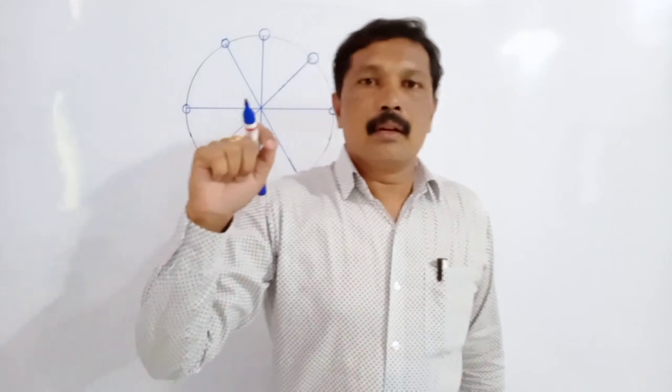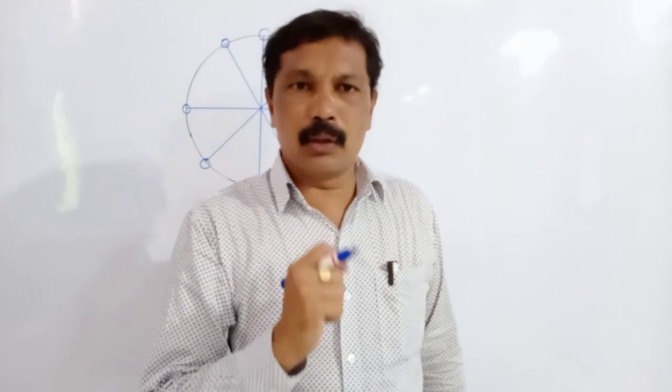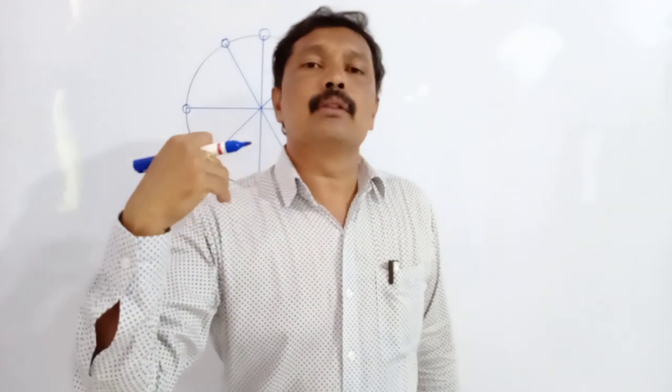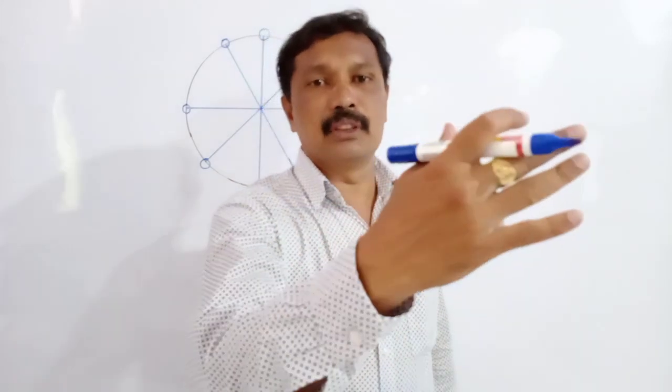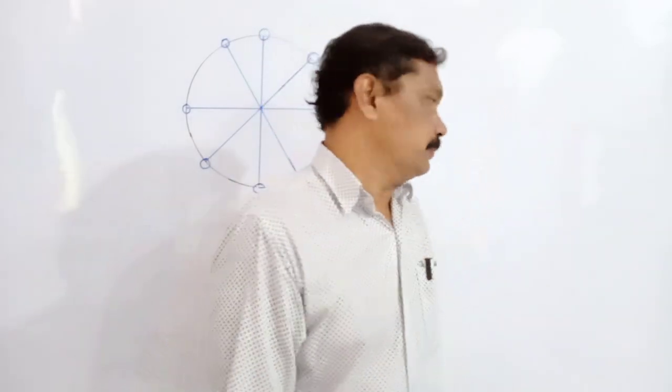Now, if a rope is rotated with a stone and the rope breaks, what will happen? The stone will be thrown out of the circle, and the stone will always go in a tangent direction of the circle.